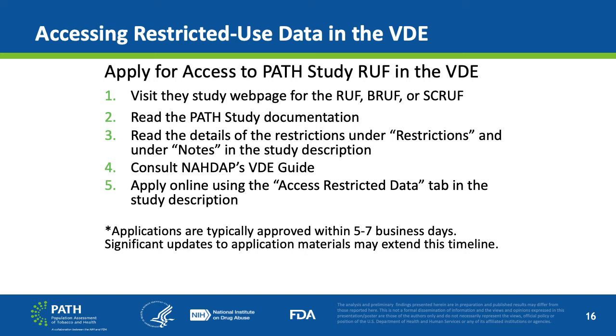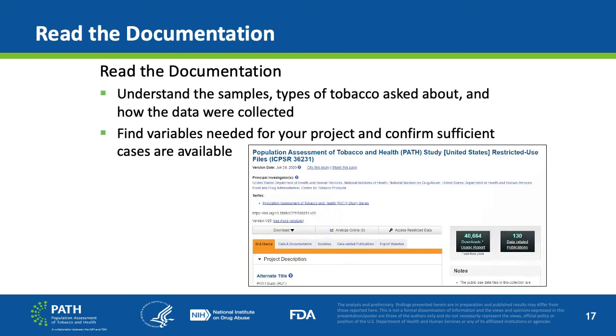Significant updates to application materials may extend this timeline. Reading the documentation helps researchers to understand details about the PATH study data, such as the samples, types of tobacco asked about, and how the data were collected.